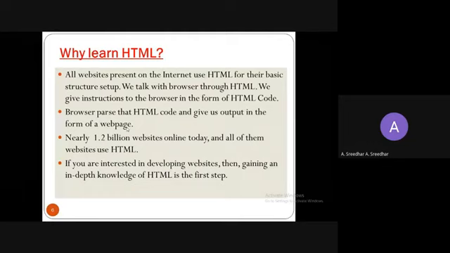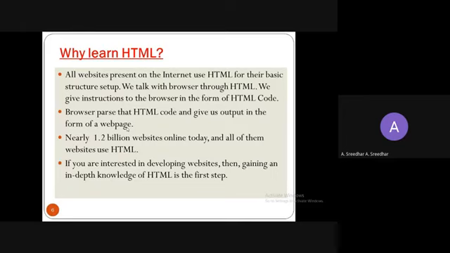We also discussed how the question may arise: why do we learn HTML, right? All websites present on the internet use HTML for the basic structure setup. If you take any website that you have visited till now, it is made up of HTML. We talk with the browser through HTML only. How are you communicating with the browser? By using only HTML. We give instructions to the browser in the form of HTML code. The browser parses that HTML code and gives us the output in the form of a web page.